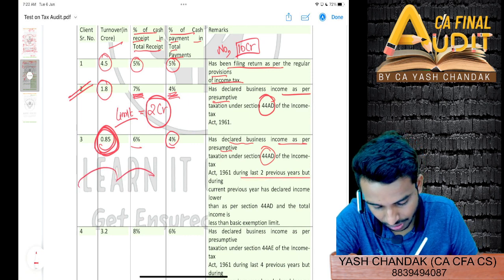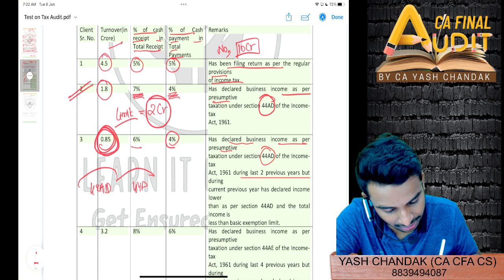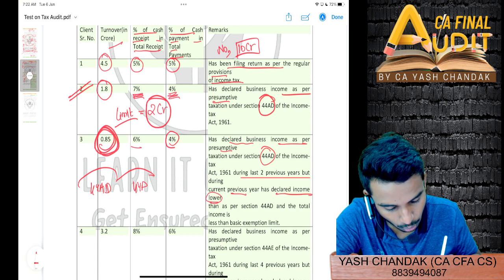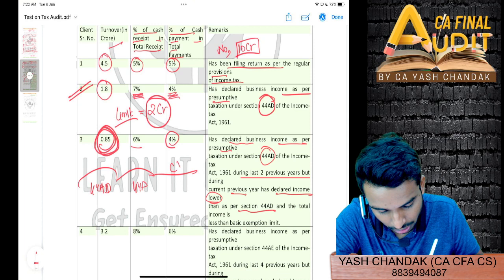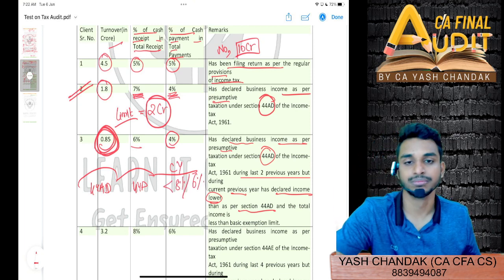So during the last two previous years, he has been declaring under section 44AD, and during the current previous year has declared income lower than as per section 44AD. So in the current year he has declared less than 8% or 6%, as the case may be.